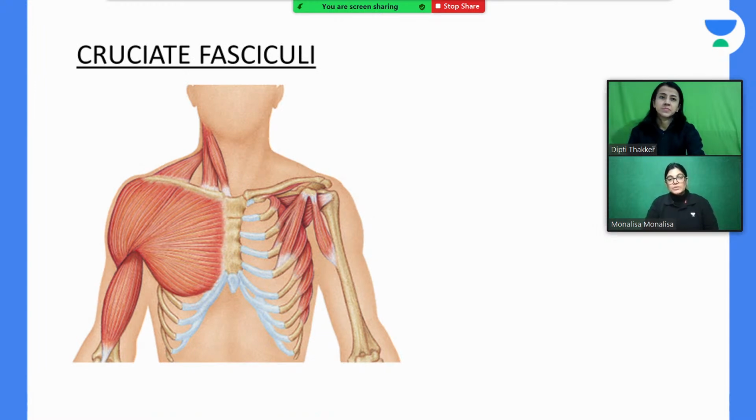Okay, so same thing, you can appreciate the muscle of the anterior aspect of the neck, sternocleidomastoid muscle having crisscross nature.